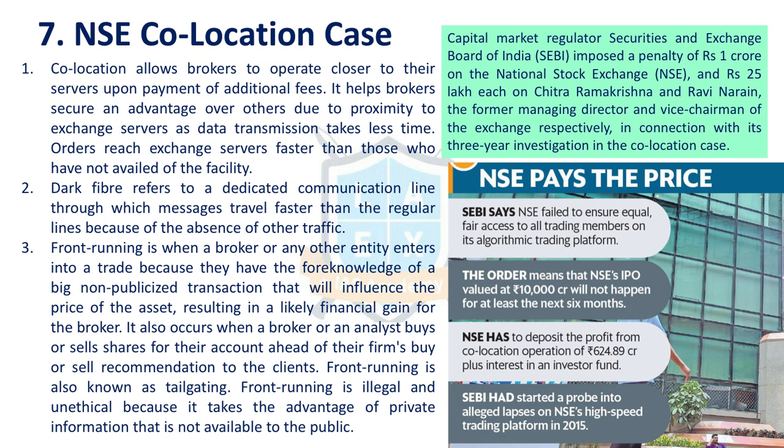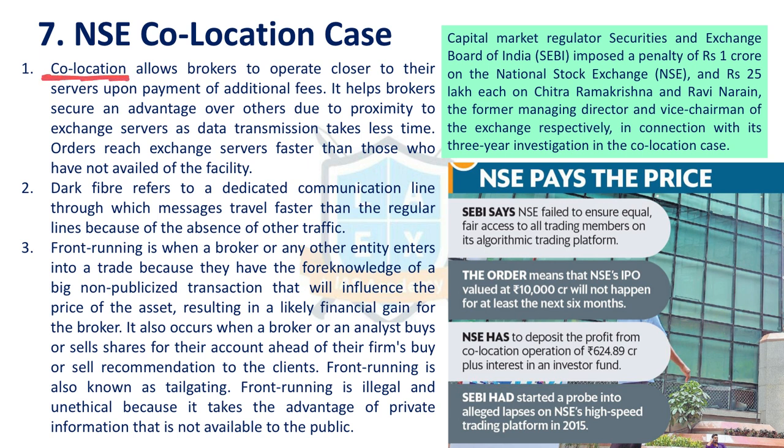So let's say someone is located in Hyderabad, someone is located in Mumbai's NSE. The person located in Mumbai's NSE is getting to know the information a few seconds prior to the person located in Hyderabad. That changes the dynamic. That is why in the co-location case, NSE is seen as the accused.